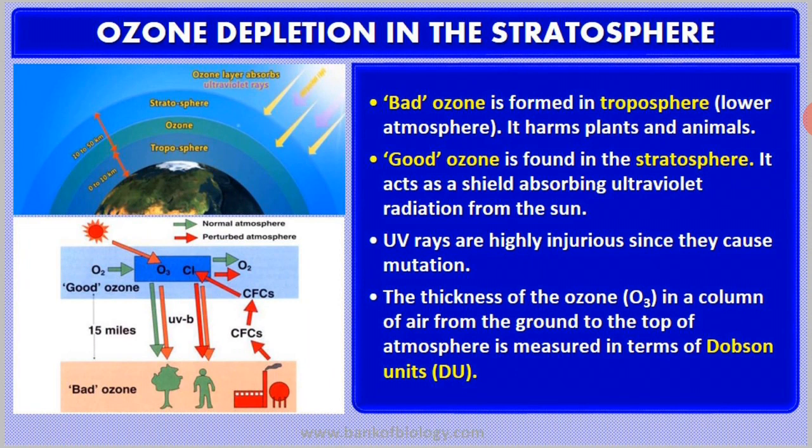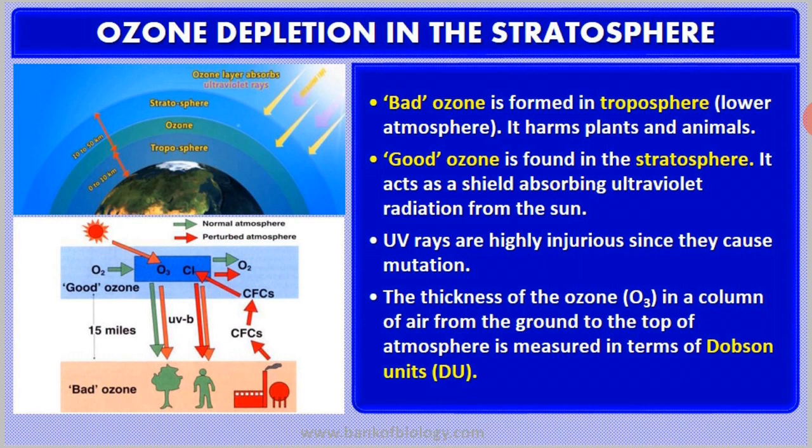Some say that ozone is of two different types, bad ozone and good ozone. Bad ozone is formed in the lower atmosphere, that is, sorry, not the stratosphere, it is the troposphere. This bad ozone harms plants as well as animals.